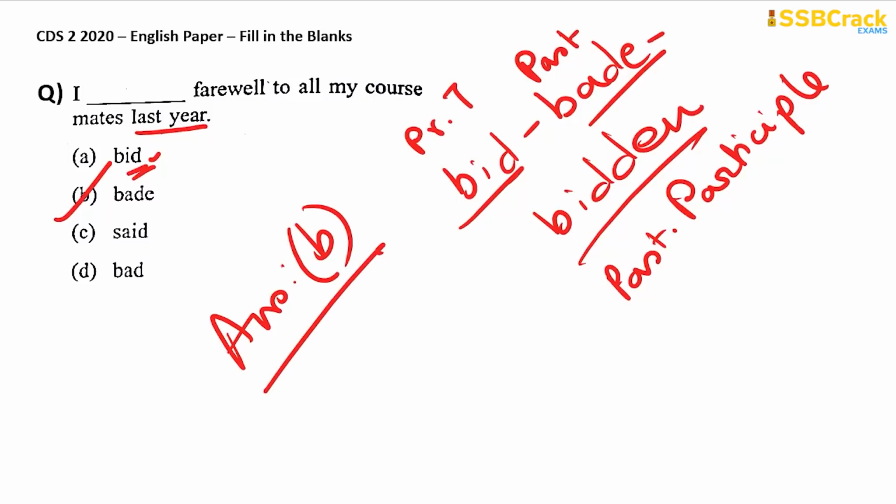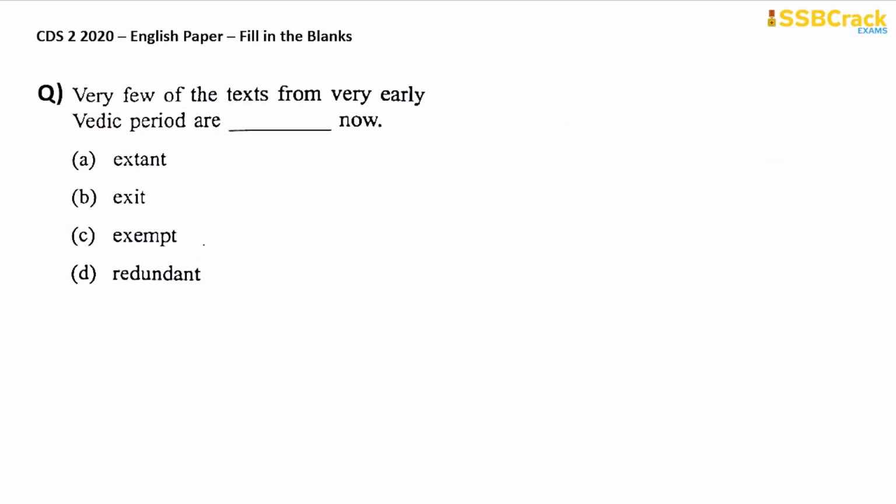Okay, next question. Very few of the texts from very early Vedic period are dash now. Now this is again a very tricky question, because look at the options here: extant, exit, exempt, and redundant. Now, what is the meaning of extant? Extant means surviving, something that is existing. Exit means obviously the entry and exit of a place, which is not to be used for Vedic texts here, right? So you can cross this out.